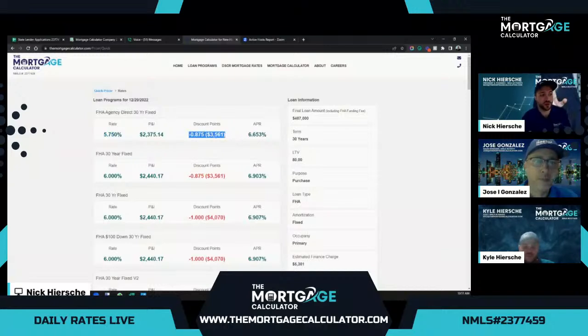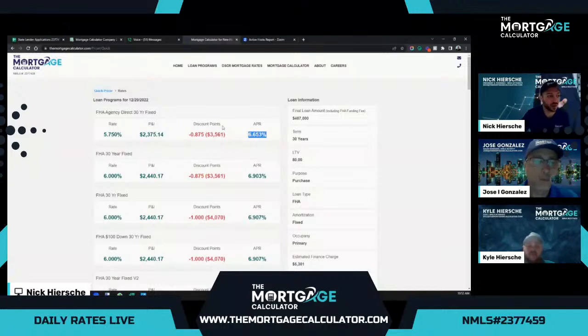But the important thing to note on the FHA is the APR is a little bit higher because there are fees and costs associated with the FHA loans, including upfront mortgage insurance and monthly mortgage insurance that are required there. So always key in on the APR, which allows you to compare these quotes side by side. And again, get with one of our licensed loan officers in order to give you a full loan estimate with the full APR breakdown.